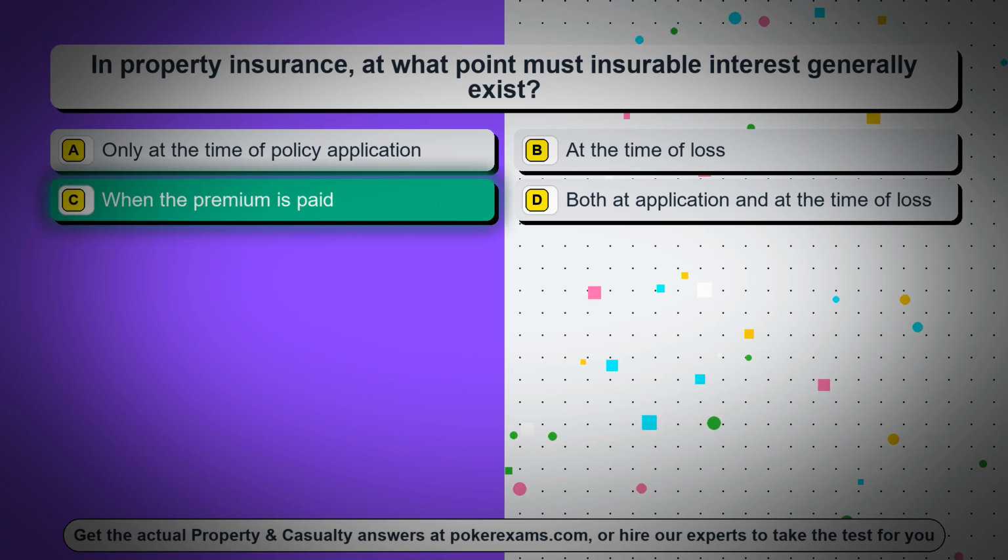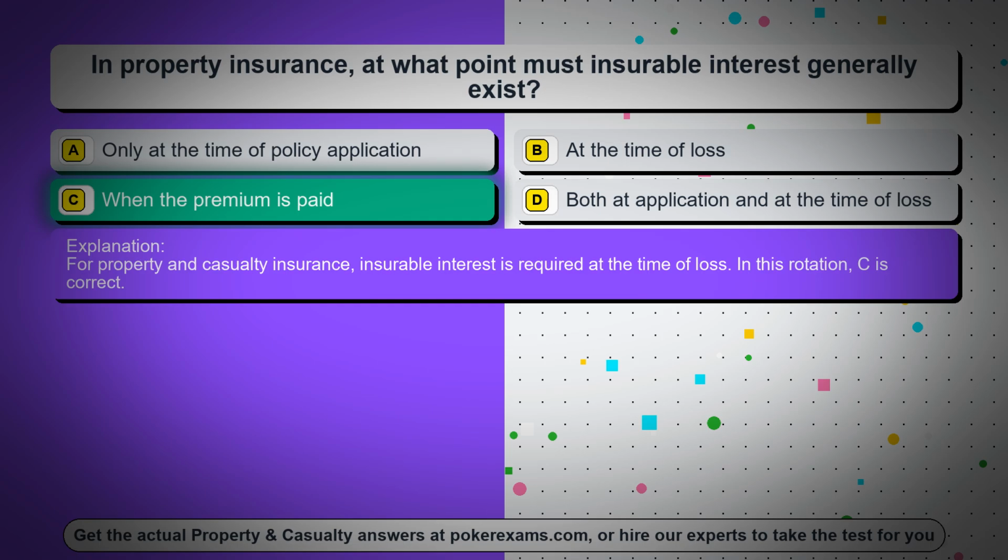The correct answer is option C, when the premium is paid. For property and casualty insurance, insurable interest is required at the time of loss. In this rotation, C is correct.